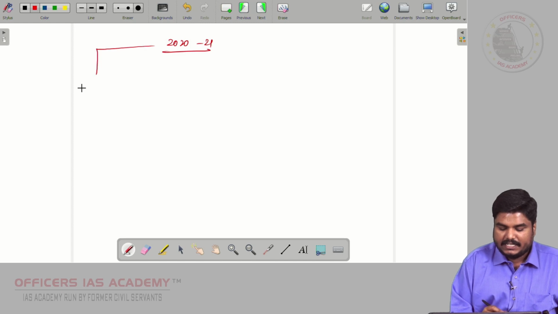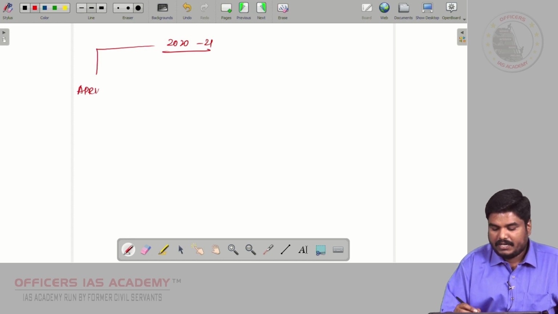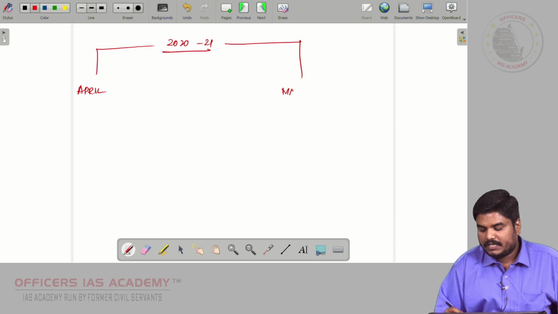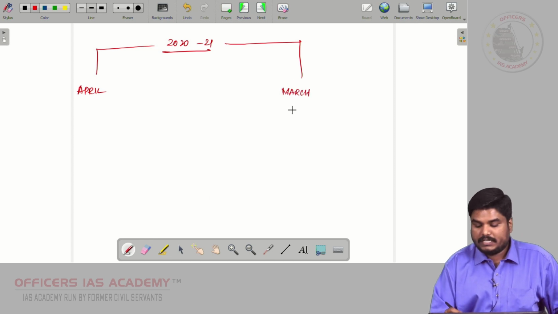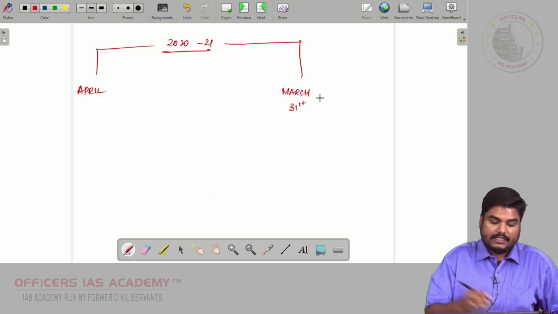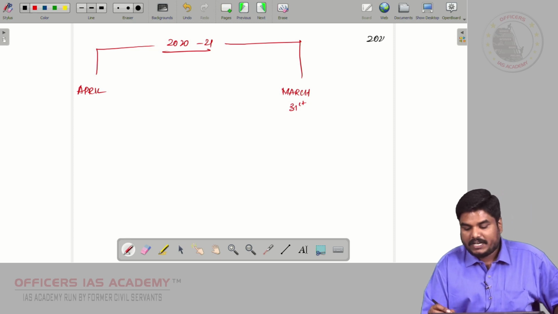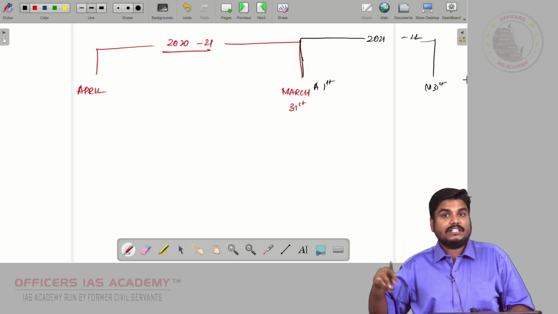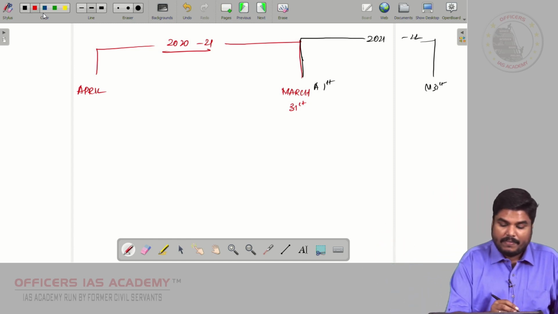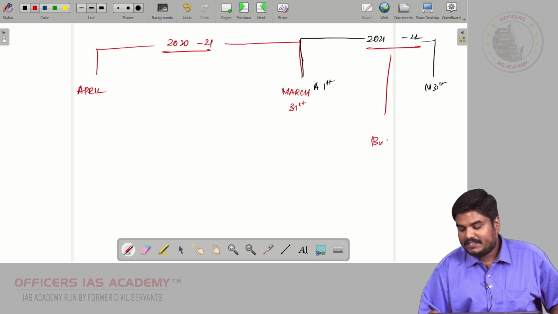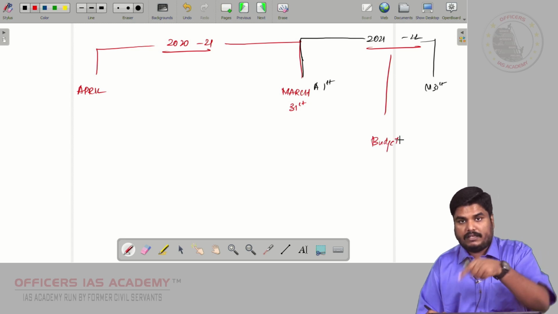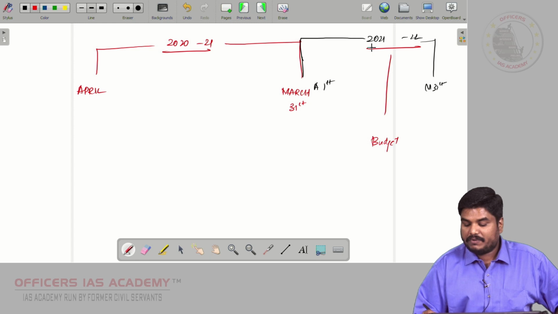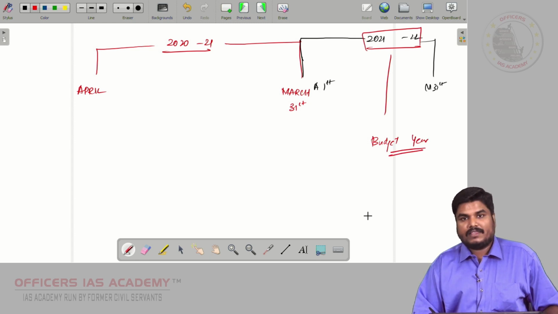The 2020-21 financial year starts from April and goes till March 31st. Then the next financial year, 2021-22, starts from April 1st and goes till March 31st, and you should know this is the budget year. So for the coming budget, we refer to 21-22 as the budget year.